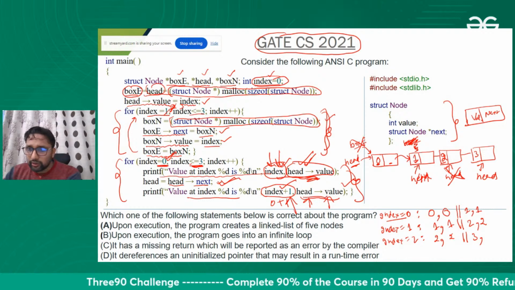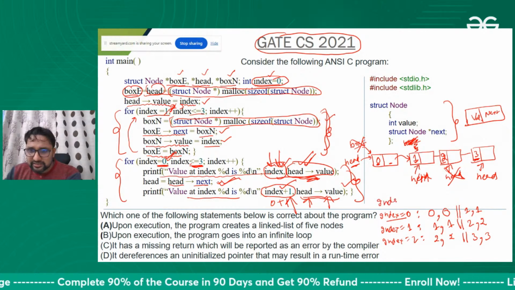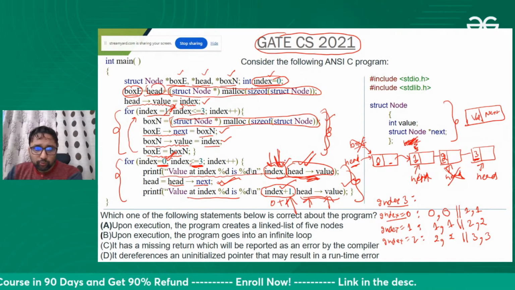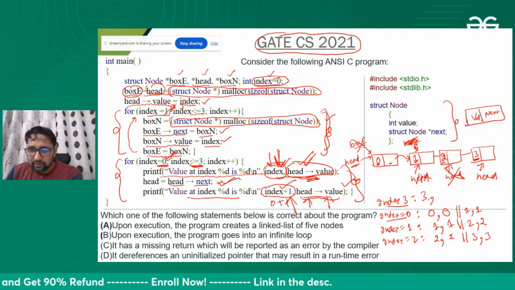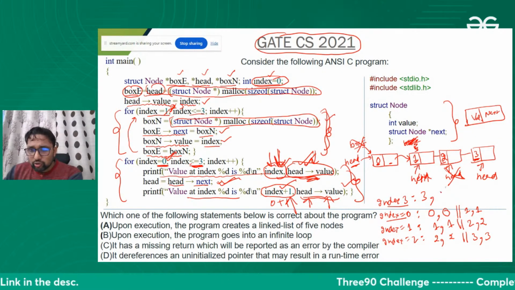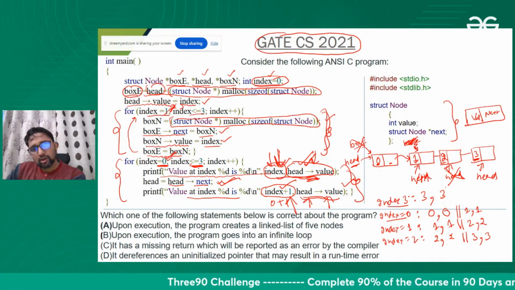Printing head value, which is also 3. Last time, okay, let me write here index 3. Again we come to the loop, the index value is 3. The head value is also 3.